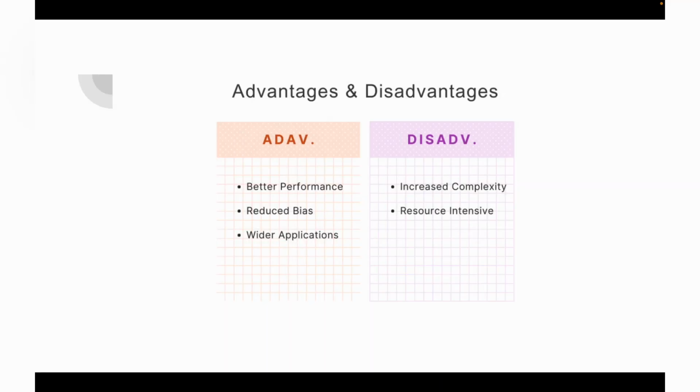So ChatGPT-4 has its advantages and also disadvantages, right? Everything has those two things. The first one is better performance. As I said, ChatGPT-4 outperforms its predecessors like ChatGPT-3 in terms of understanding and generating text, and reduces bias. OpenAI has worked in previous years on reducing unwanted bias.